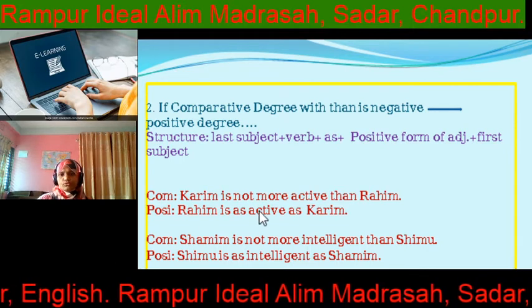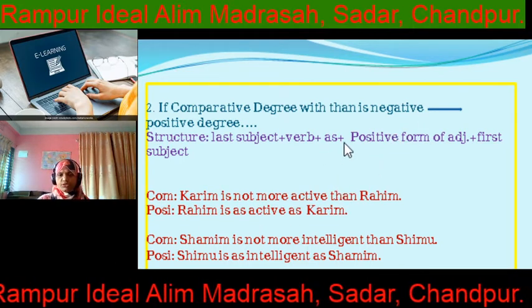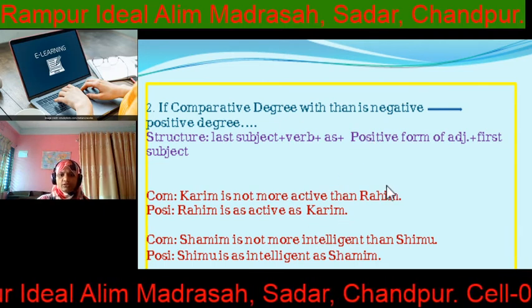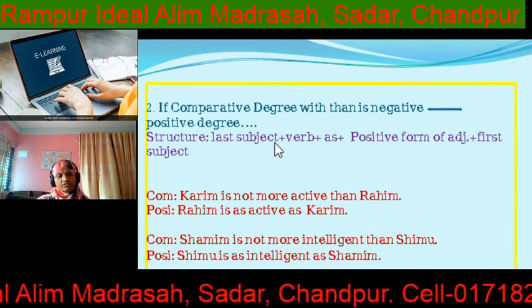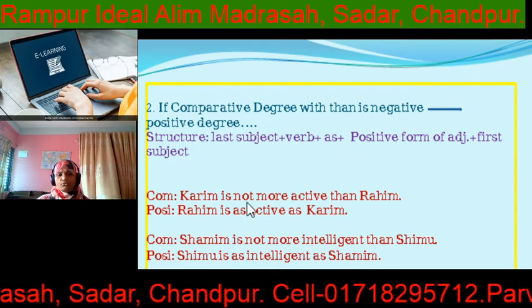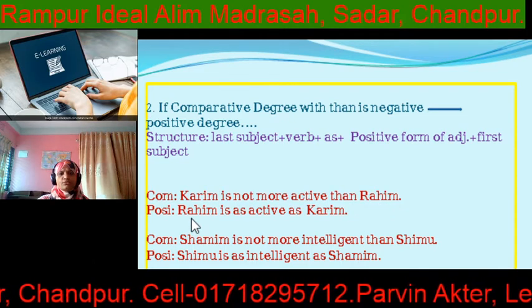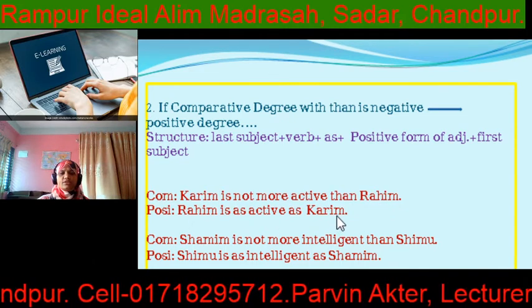Then 2, comparative degree with "than" is negative. If the comparative degree with "than" is negative, then it is: last subject, verb, as, positive form of adjective, as, first subject. Korim is not more active than Rohim. So what is the last subject here? Rohim is as active as Korim.